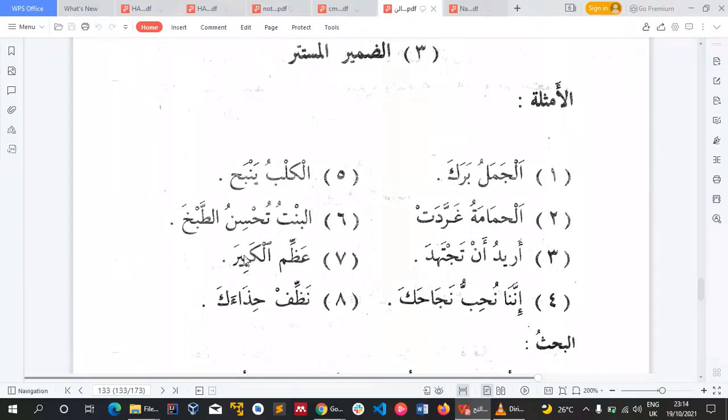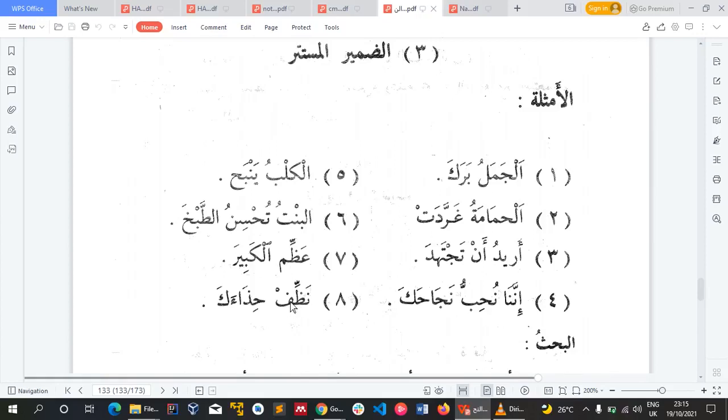So azzimil kabira, glorify the greatest, meaning Allah. Glorify the greatest. So we have azzim. This is a fi'l al-amr. So in fi'l al-amr, we said the only taqdir we have there is anta. The only damir mustatir we have there is anta. That means when you are doing fi'l al-amr for second person masculine, the person you are facing that is masculine. So in this context, azzim has a damir mustatir, and the damir mustatir is anta wujuban. You have to hide it, you cannot show it.